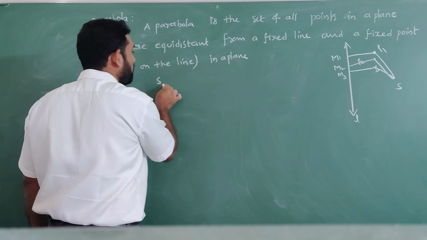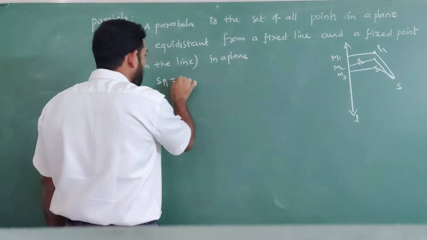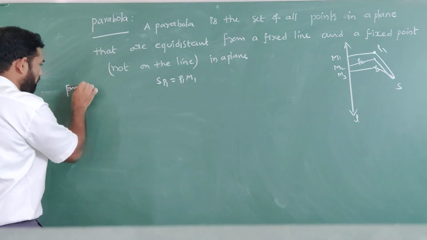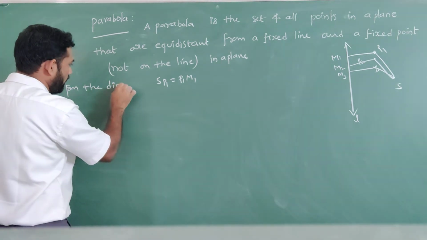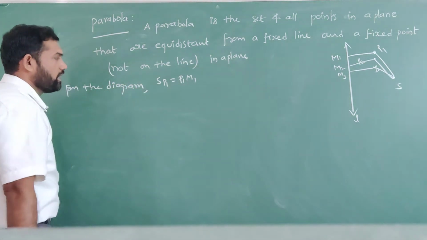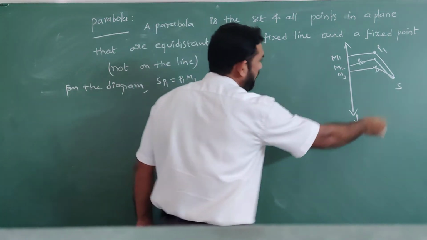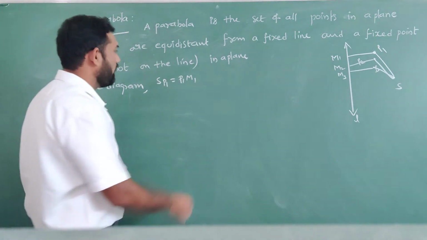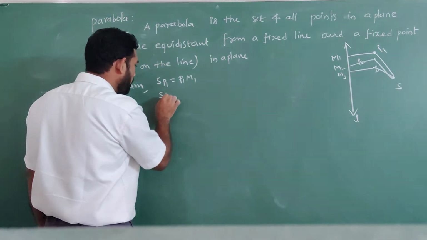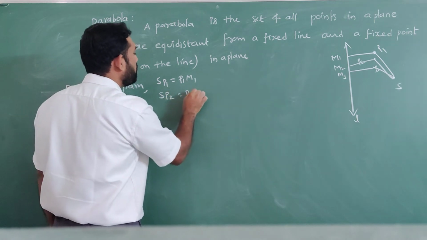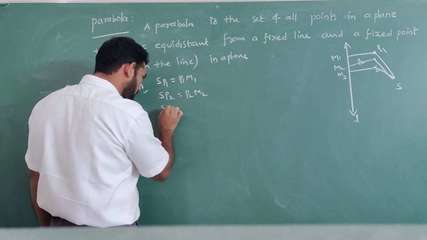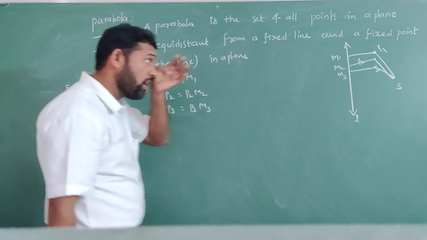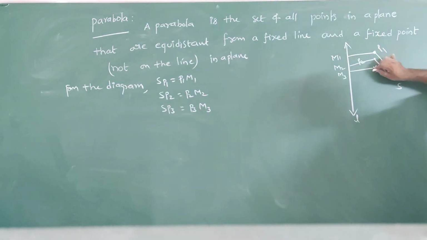So P1S equals P1M1 from the diagram, P2S equals P2M2, and P3S equals P3M3. So all these distances are equal.